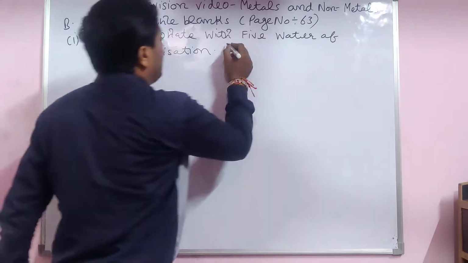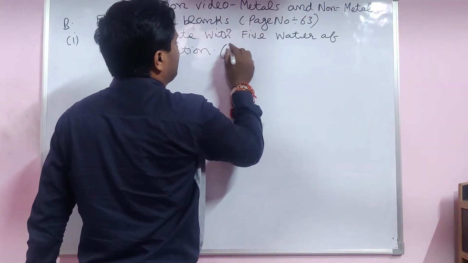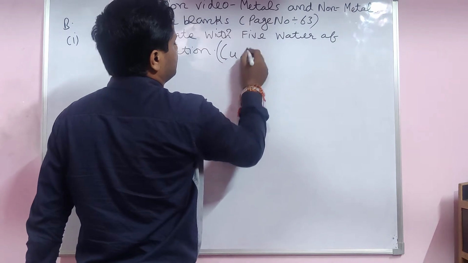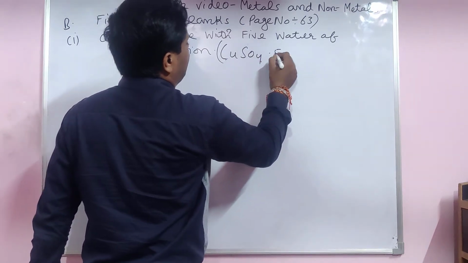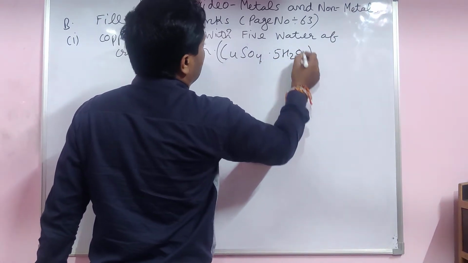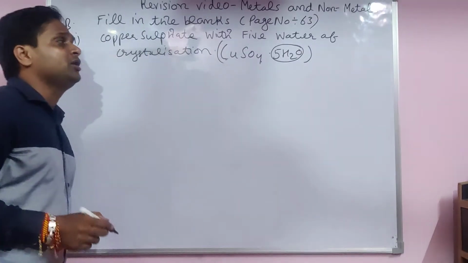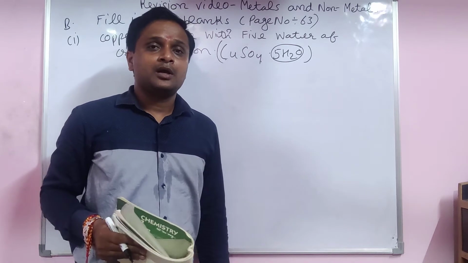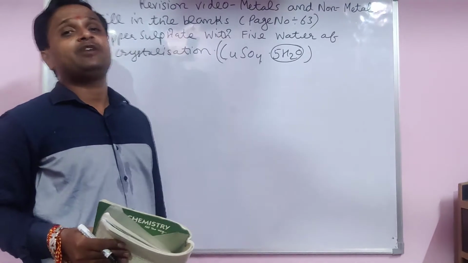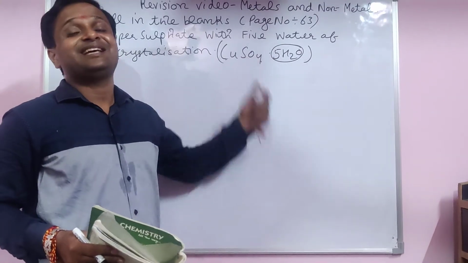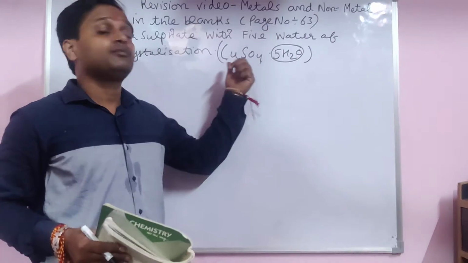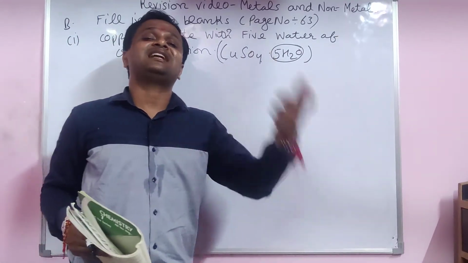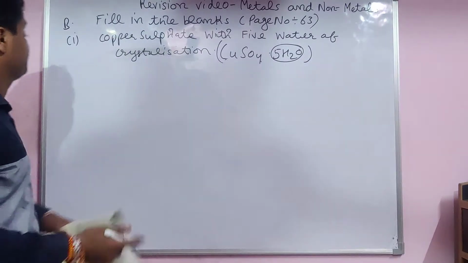Yes, their formula is CuSO4·5H2O. Their blue color is because of the 5H2O. If you heat the copper sulfate blue vitriol, they lose the water. Then their color becomes colorless. But when you add the water, then again their color is blue.